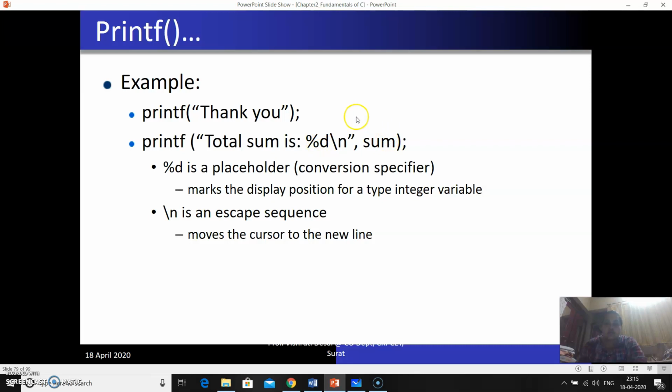If sum is a float, you have to write %f. If sum is a character, you have to write %c. If it is a double, then you have to write %lf. And \n means after printing the line, it should go to the next line.